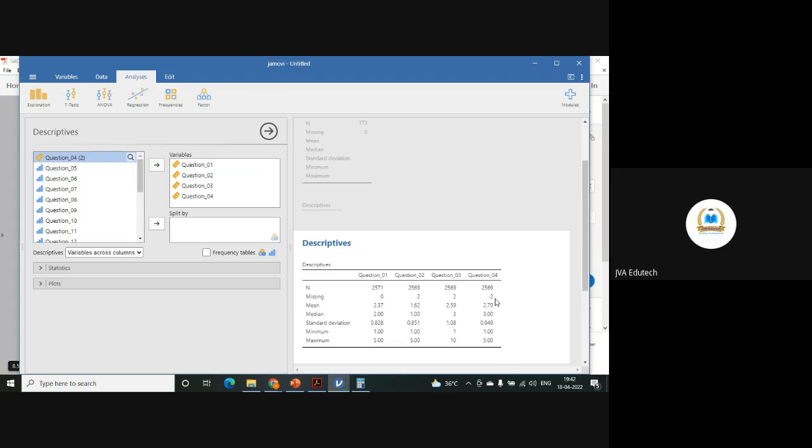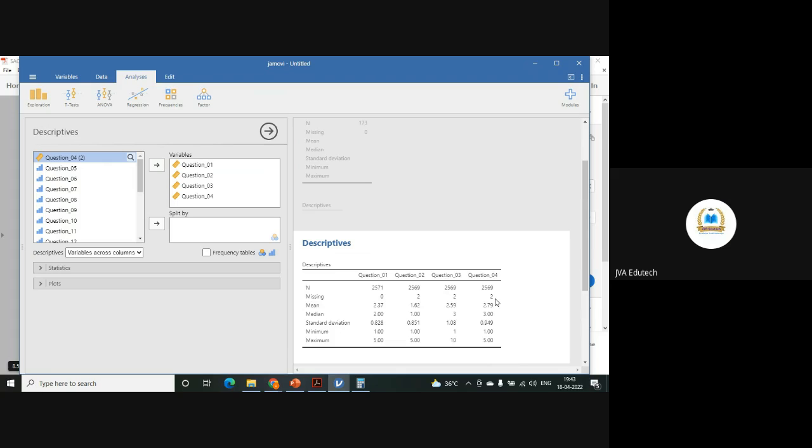Again, which value is missing? Again, you have to scroll. No need to do that. Now, how to replace these missing values? Now, if you have the questionnaire with you, and suppose the respondent has responded, you actually missed the entry, then you can go back to that respondent's responses or questionnaire and fill it. But what if the respondent has not responded?